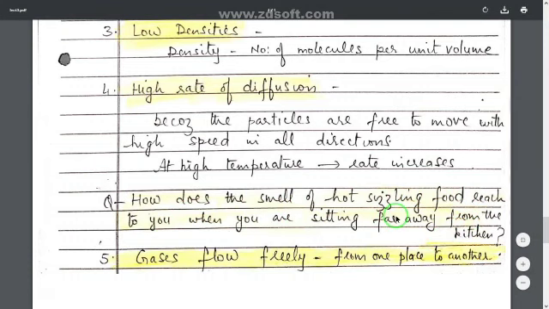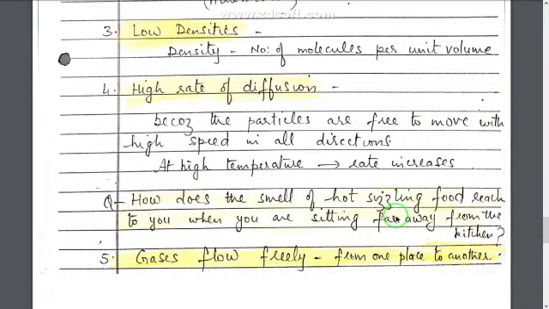You are sitting in a room and your mother is preparing some delicious food in the kitchen. Sitting in the room far away from the kitchen, you get the smell of that hot sizzling food. Why? Because when the food is hot, the vapors coming out of that food can reach you very quickly. The rate of diffusion of the smell of those food particles is very high and it easily reaches you.